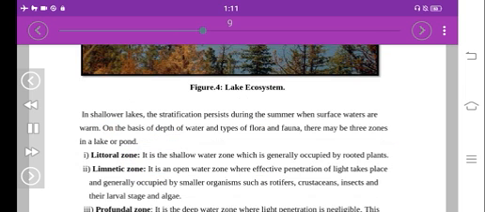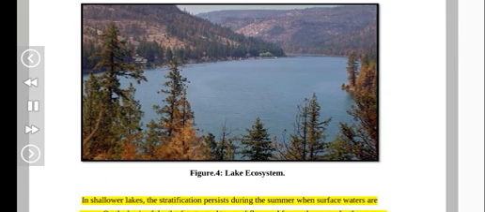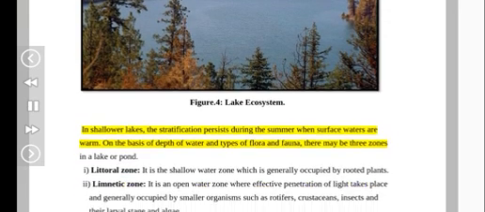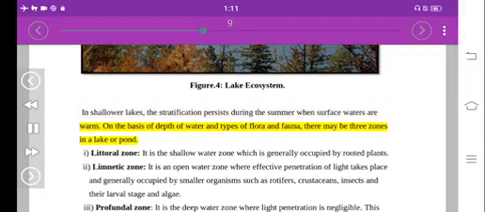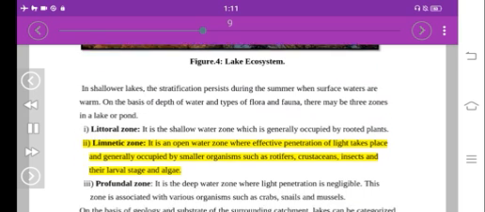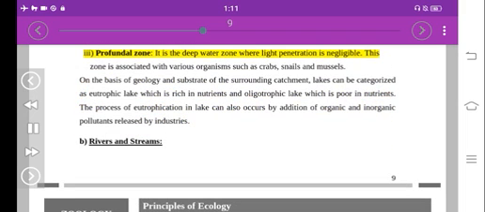Figure 4. Lake ecosystem. In shallower lakes, the stratification persists during the summer when surface waters are warm. On the basis of depth of water and types of flora and fauna, there may be 3 zones in a lake or pond. I. Littoral zone. It is the shallow water zone which is generally occupied by rooted plants. II. Limnetic zone. It is an open water zone where effective penetration of light takes place and generally occupied by smaller organisms such as rotifers, crustaceans, insects in their larval stage and algae. III. Profundal zone. It is the deep water zone where light penetration is negligible. This zone is associated with various organisms such as crabs, snails and mussels.